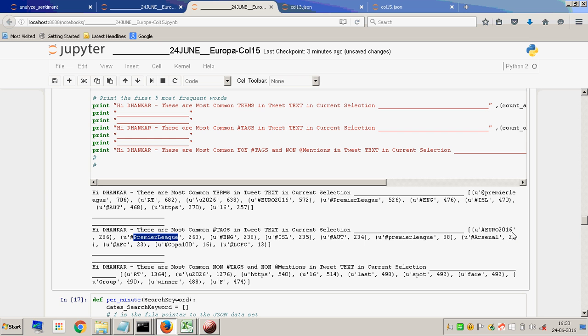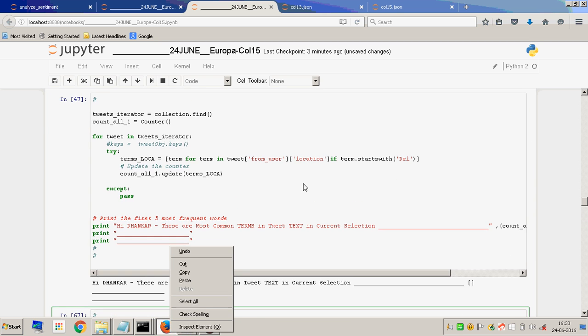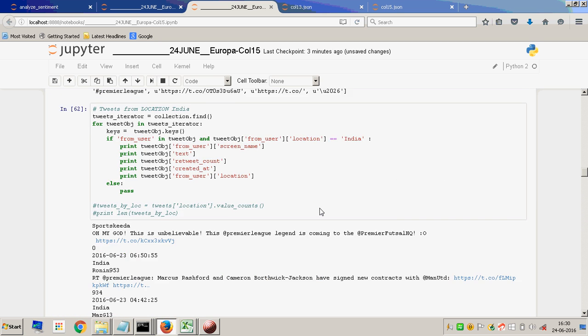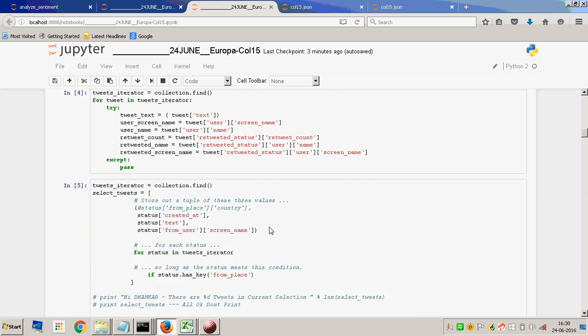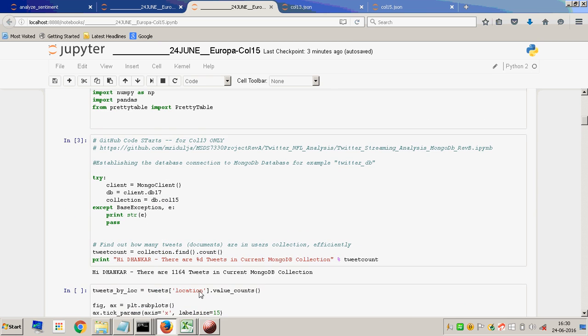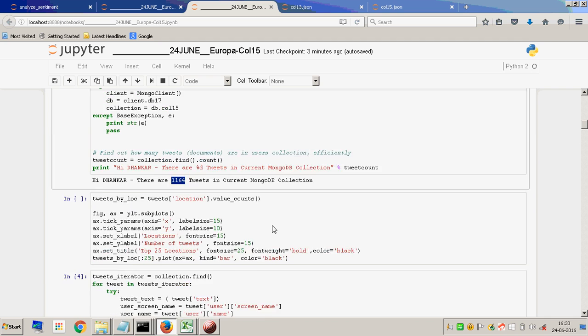So let's say Euro 2016 has been used 286 times within this. So how many tweets do I have in this? I think up here somewhere I got that number down. I have 1164 tweets. Okay, perfect.